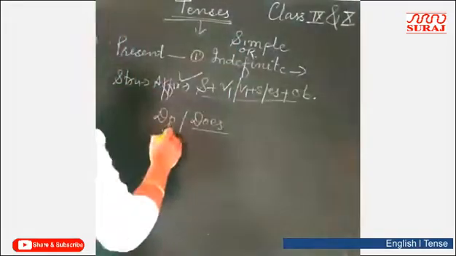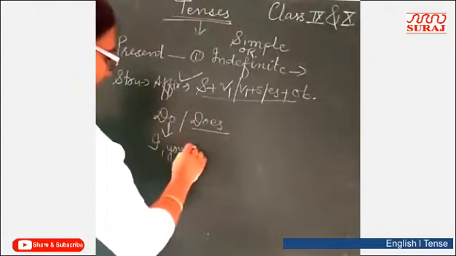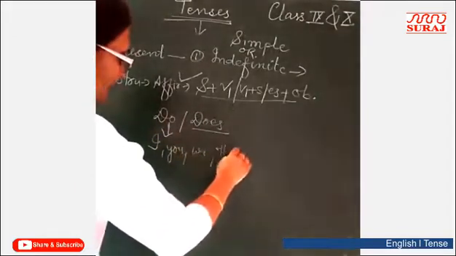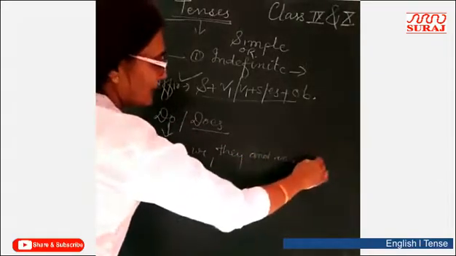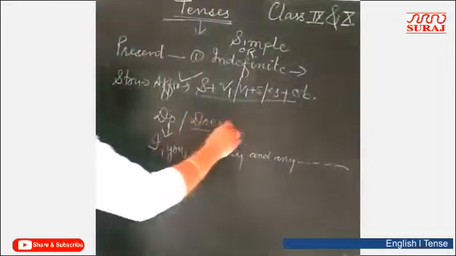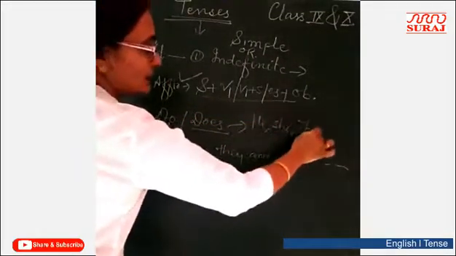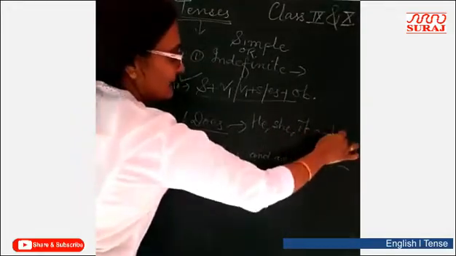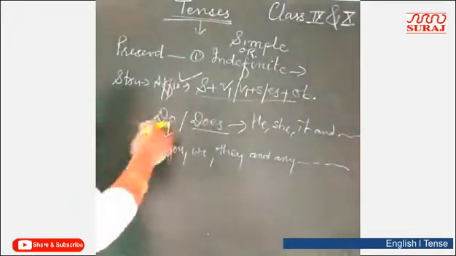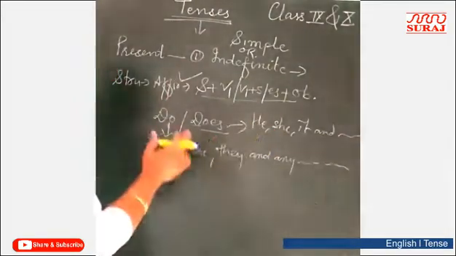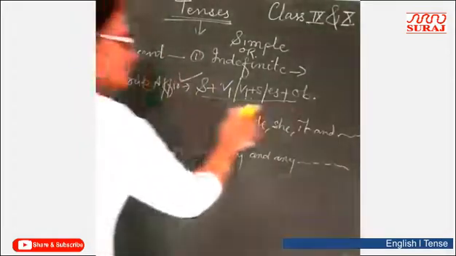So do is used with plural subject, I, you, we, they, and any plural noun. Does is used with singular subject. He, she, it, and any singular noun or singular name. Right? So do or does are used with such type of noun, whether it is plural or it is singular. Next.